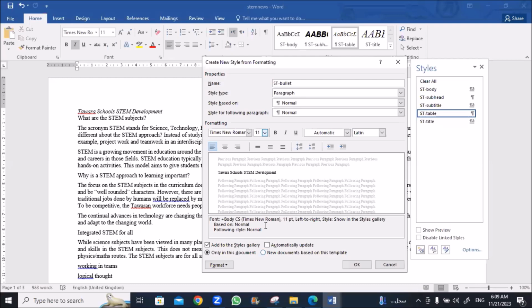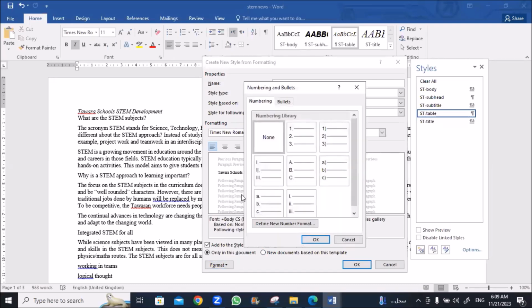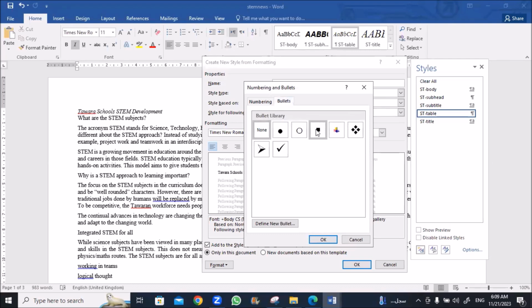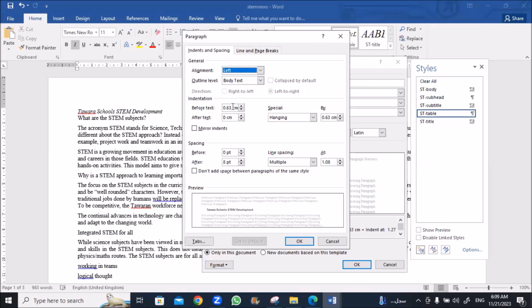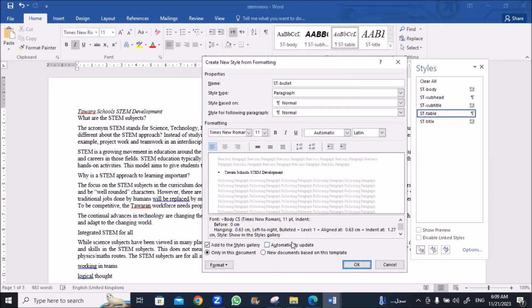Okay. Here we can go to Format, Numbering, Bullets. We can select square. But we need to go to the paragraph and make it left align. This before text will be 0. We don't need any indentation in the left margin.